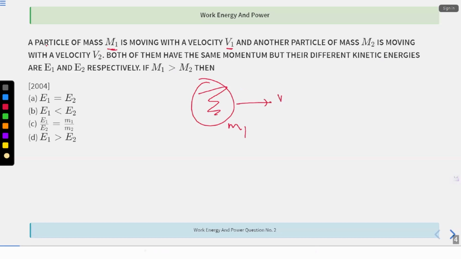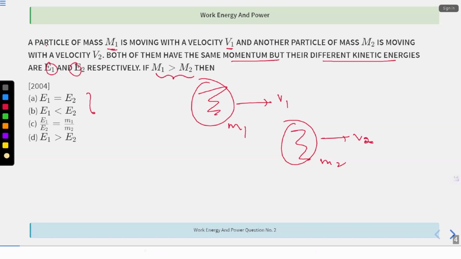It is moving with velocity v1. And another particle of mass m2 is moving with v2. All right. Both of them have the same momentum, but their different kinetic energies are E1 and E2 respectively. If m1 is greater than m2, then what is this?